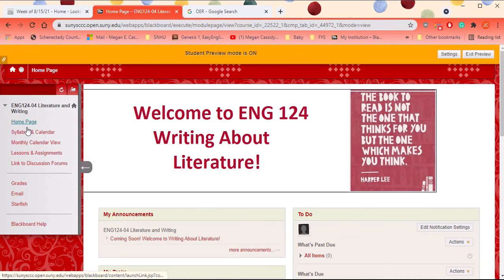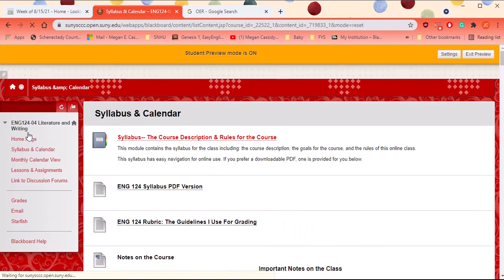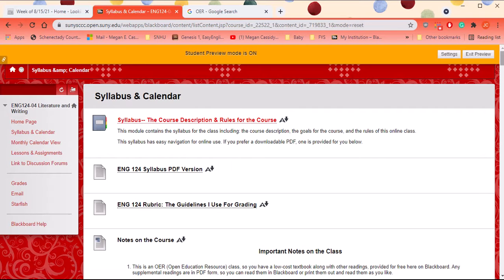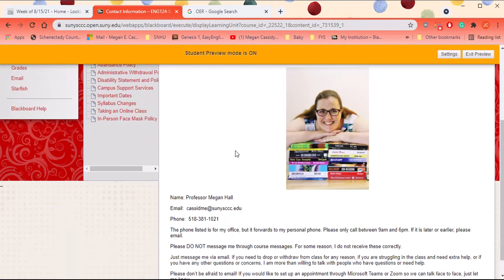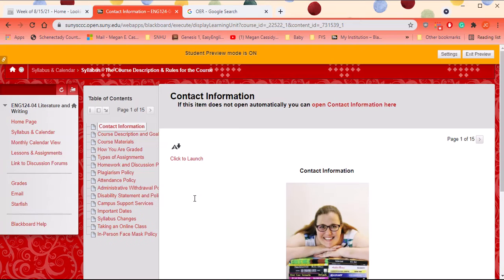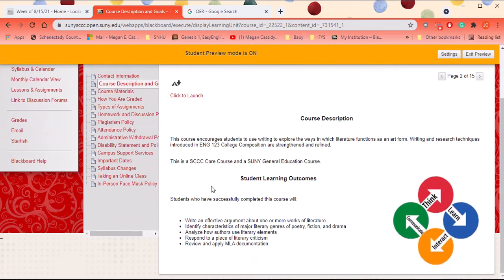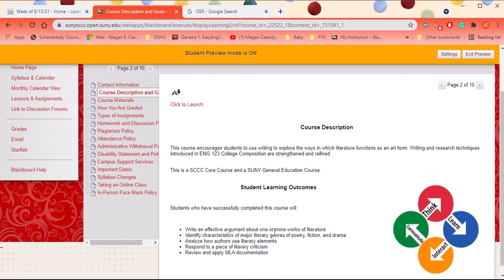The next page under homepage is Syllabus and Calendar. If you haven't taken a college class or haven't taken one in a long time, the syllabus is basically what it says here: the course description and the rules for the course. My contact information is there. My office hours will be listed there as well, though I did send those out to you last week. The course description and goals, which we'll talk about on the first day, are what we're going to learn, what we hope to learn by the end of the class.